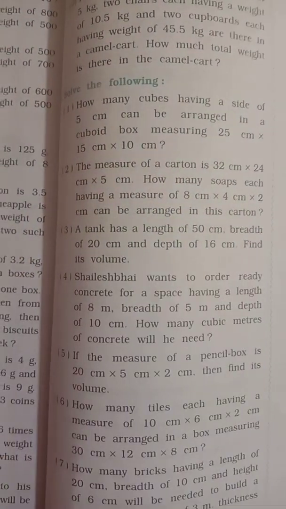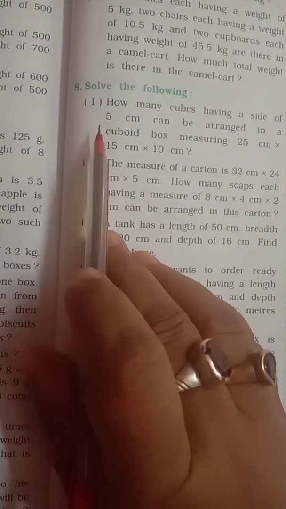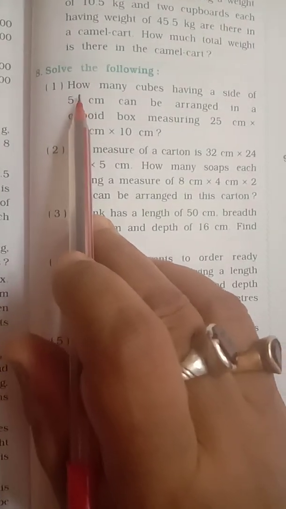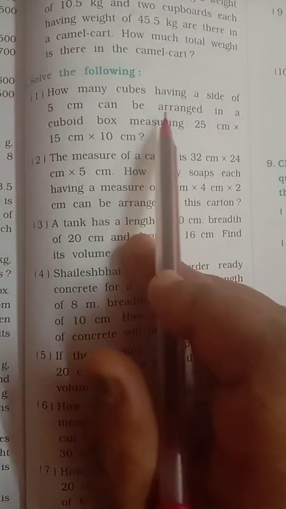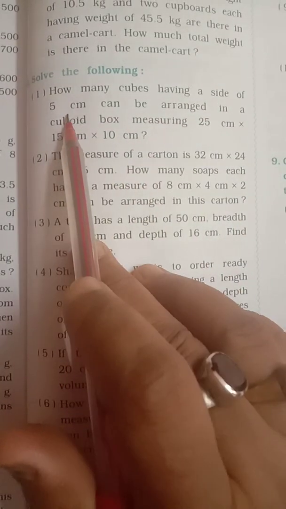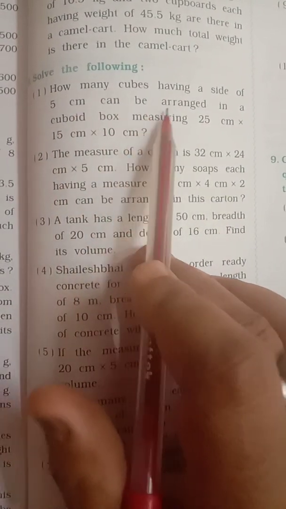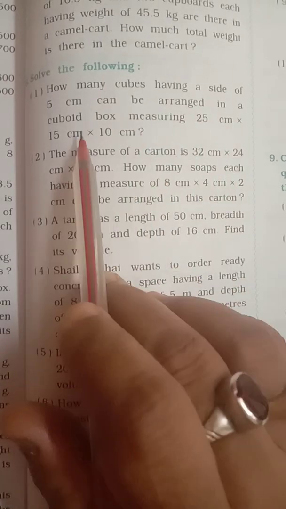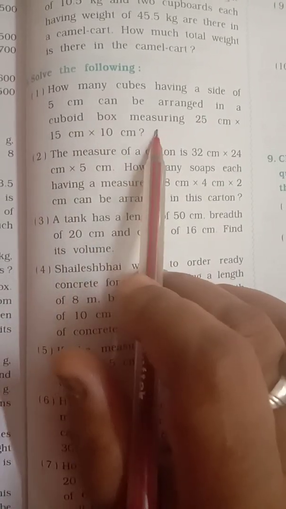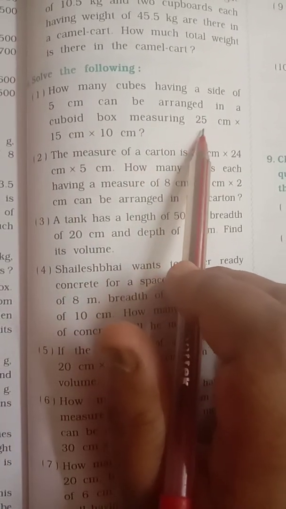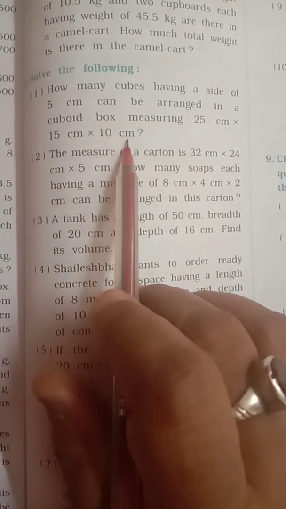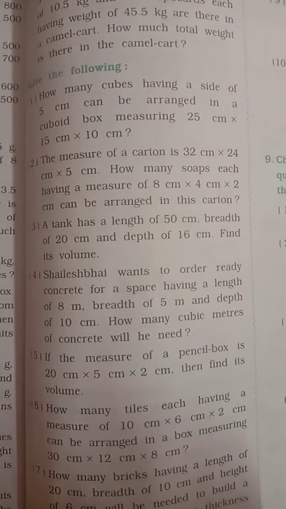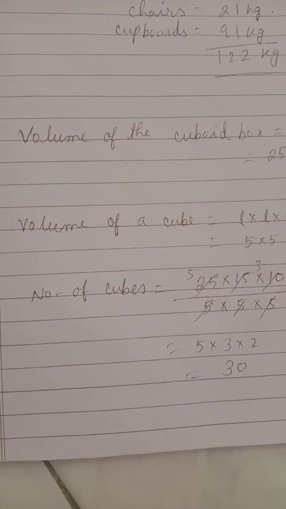You put 11 marks. Number 11 put over here. How many cubes having a side of 5 centimeter can be arranged in a cuboid box measuring 25 centimeter into 15 centimeter into 10 centimeter? So write this way.